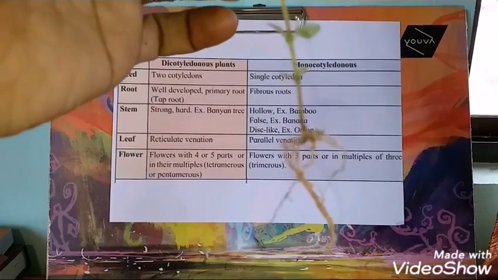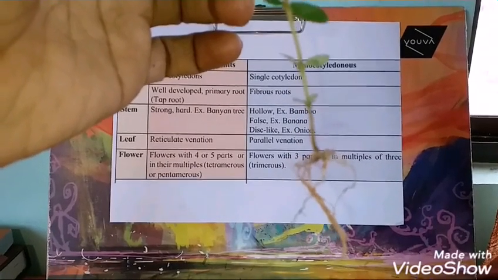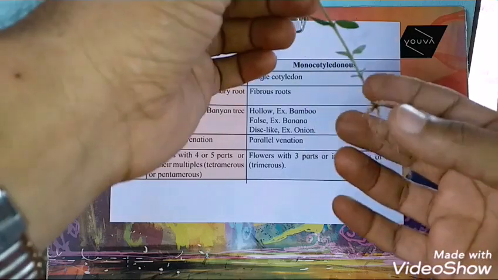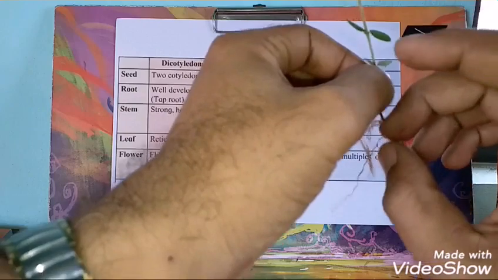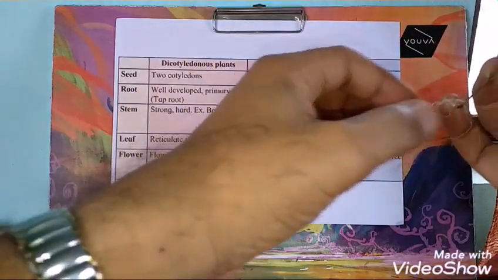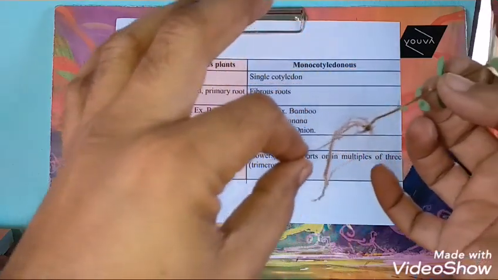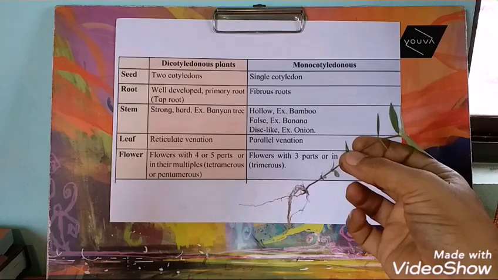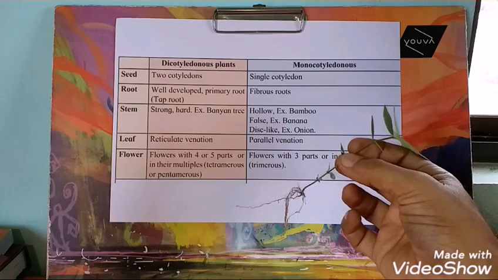One primary root is there, and that primary root is branched and rebranched to give the other small branches, just as shown here. The main root is here, and that main root is divided into other branches. This is the taproot system, and this is the characteristic of dicotyledonous plants.